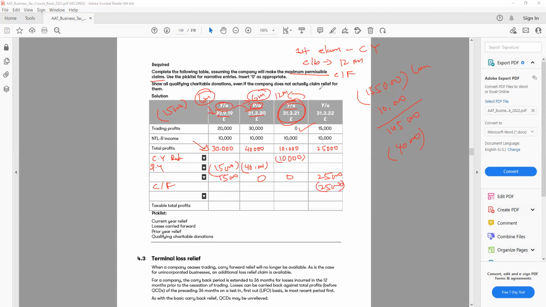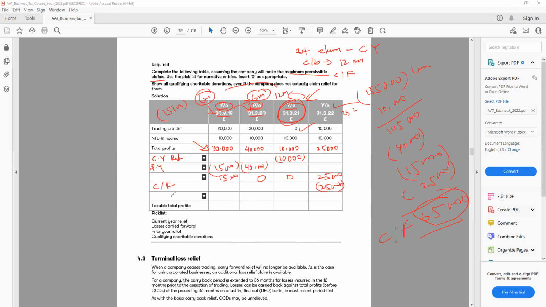So I claim the first current year, then previous 12 months, then carry it forward next year. And if I have any loss left, I can still carry it forward. So I have 40, then minus 15 and minus 25. So how much loss do I still have left? Still I have 65,000. This loss will still be carried forward. And from 2023, 2024, from the next year, I will keep offsetting the 65,000.